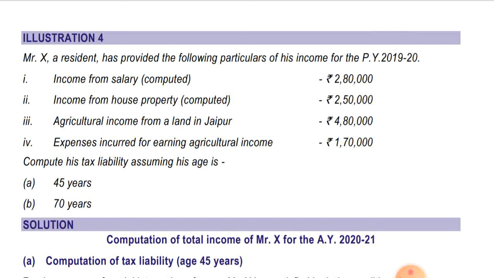His other income is exceeding the basic exemption limit, so agriculture income will be taken for the purpose of slab rate while computing tax. Okay, now let's move to the solution.